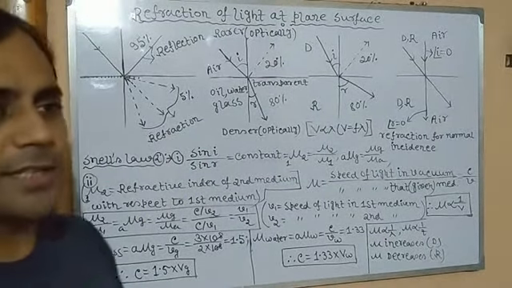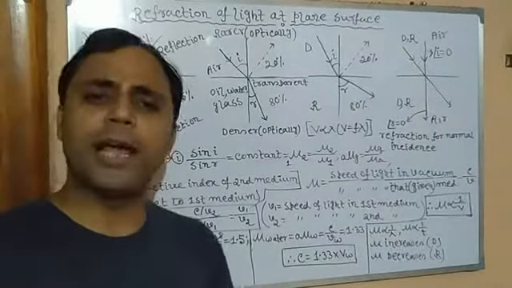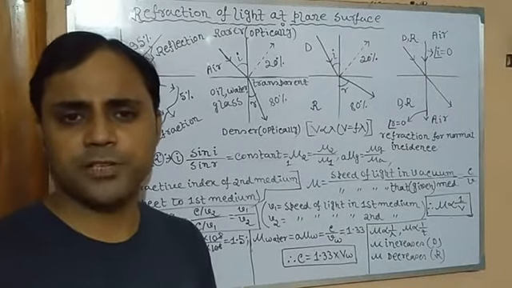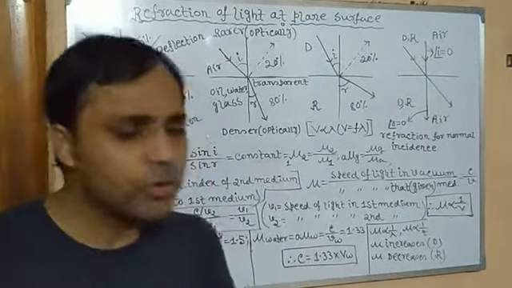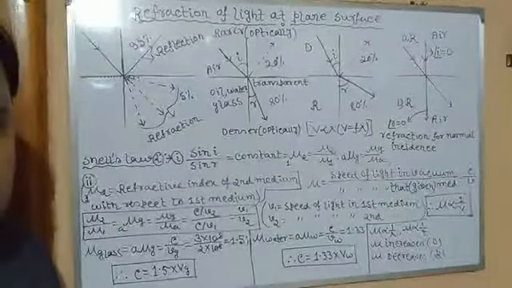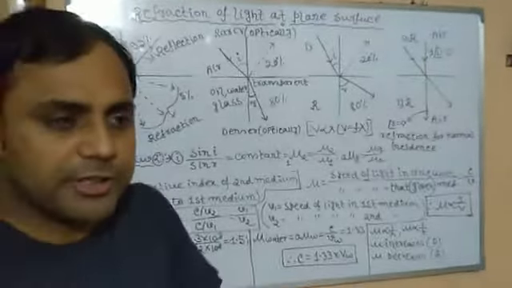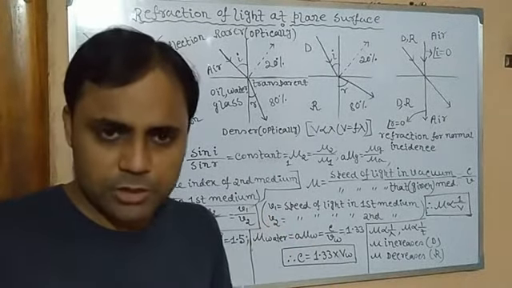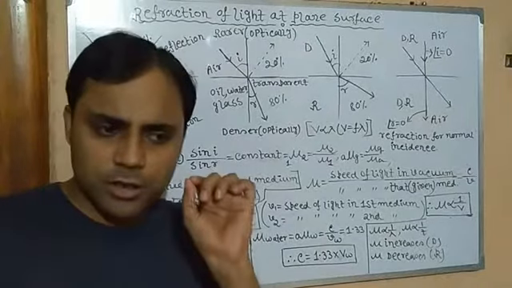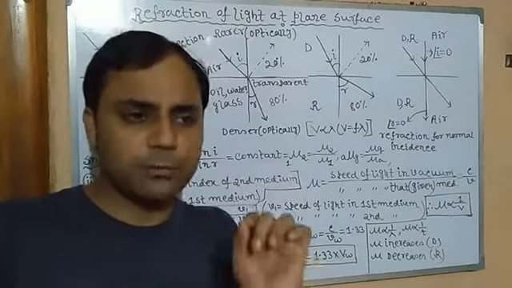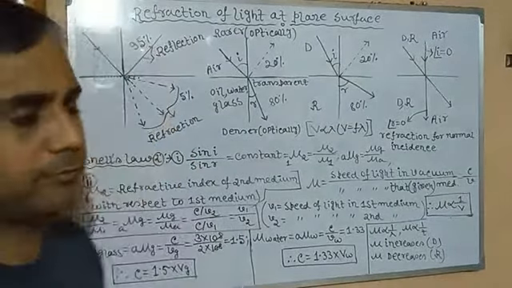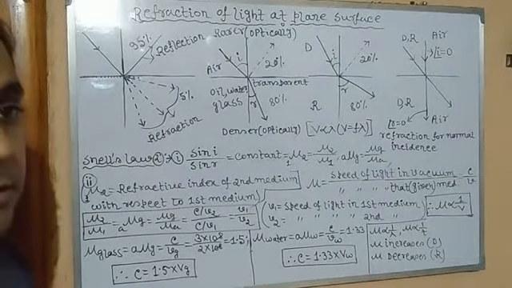But the question is, does the entire amount of light return back to the same medium in case of reflection? It depends on the shininess, the polishedness of the surface. That is how much amount of light will return back to the same medium through reflection depends on the shininess. The more polished and more shiny the surface, the more will be the amount of returning light.